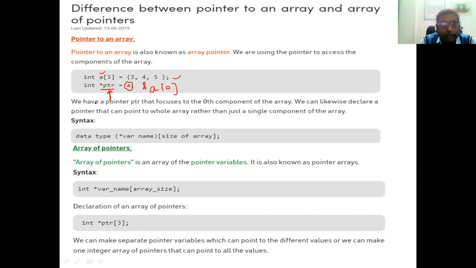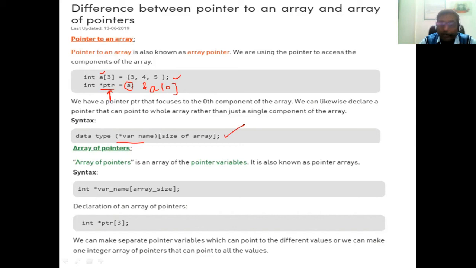ओके. So now we have a pointer ptr that focuses to the zeroth component of the array. We can likewise declare the pointer that can point to whole array rather than just a single component of the array. So with the help of pointer, we are going to access the array elements. So syntax is data type. Okay, after that there is a star variable name, and after that size of the array. We have to use this particular syntax for accessing the data of your array using the pointer.